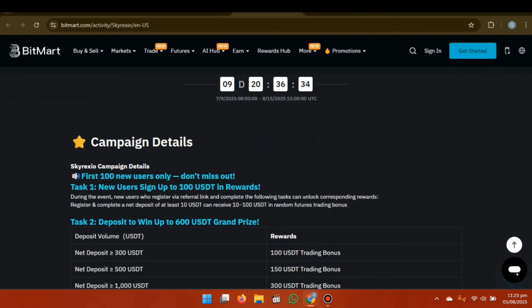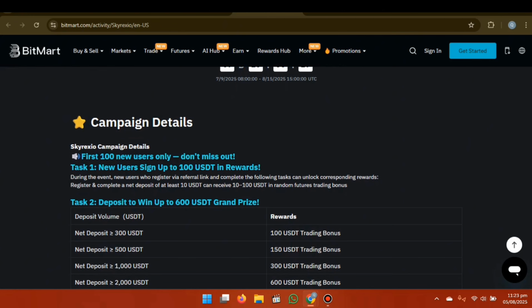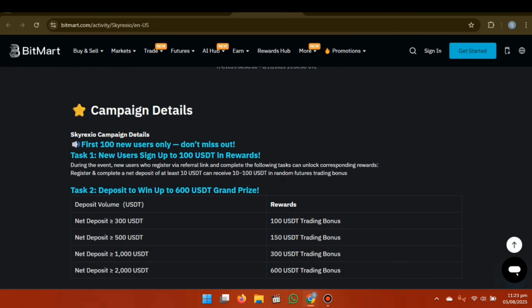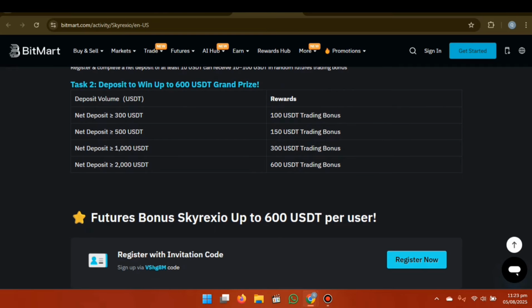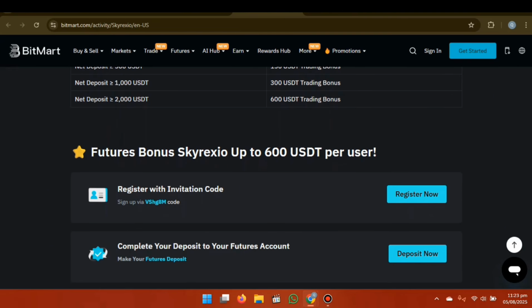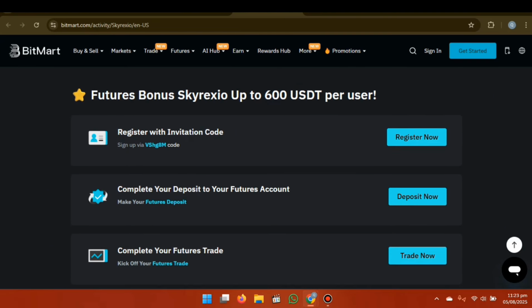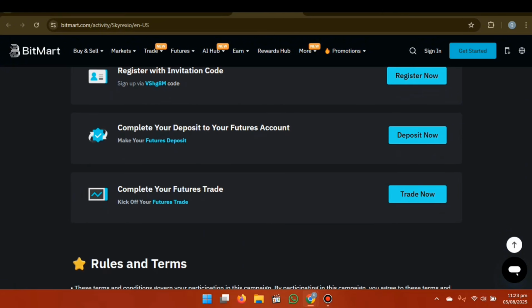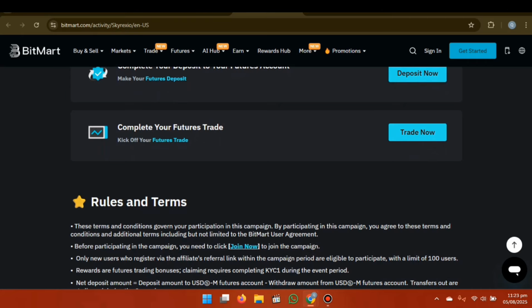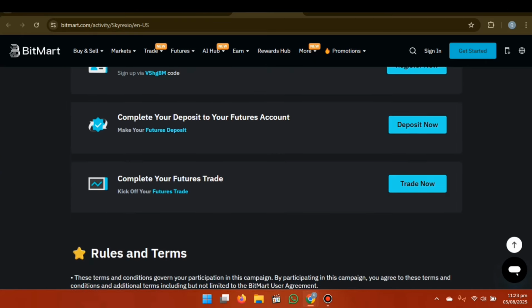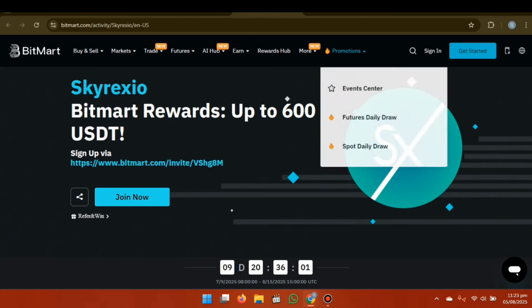So don't miss out. The first 100 new users only take one task. A new user sign-up gets up to 100 USDT in rewards, and there is also the task to deposit to win up to the 600 USDT grand prize, deposit volume rewards. You can check the future bonus, Skyrexo up to 600 USDT per user. Register now, deposit now, and simply trade right now. You can check the rules and terms and read them so that you can get the benefit from it.